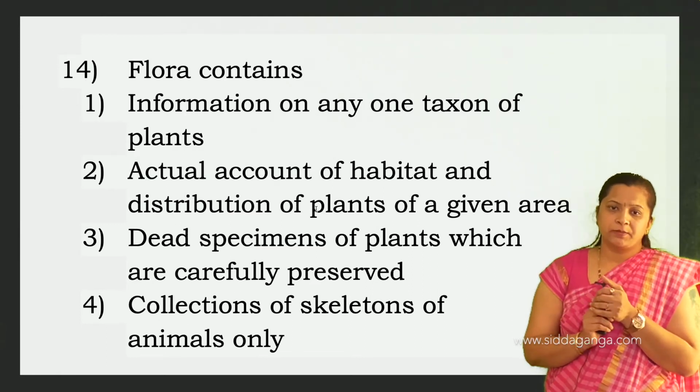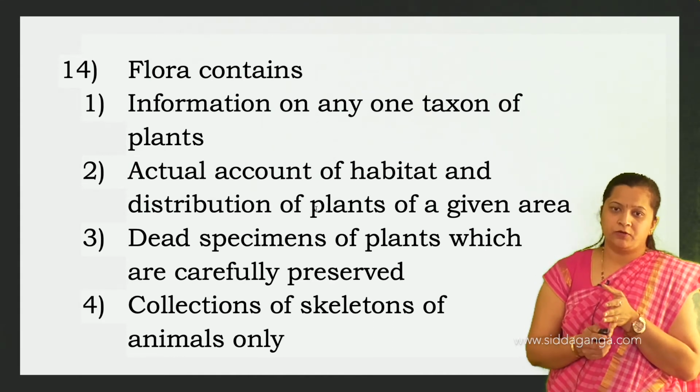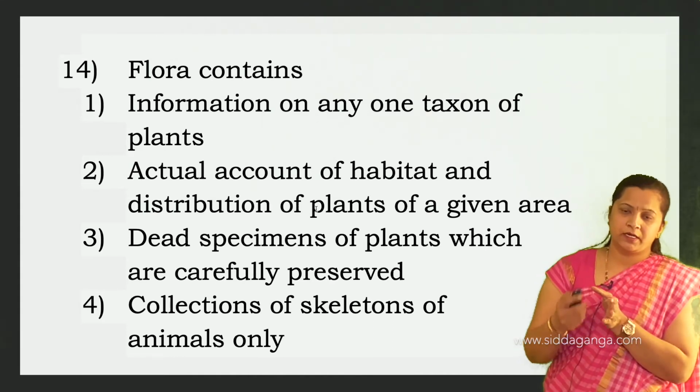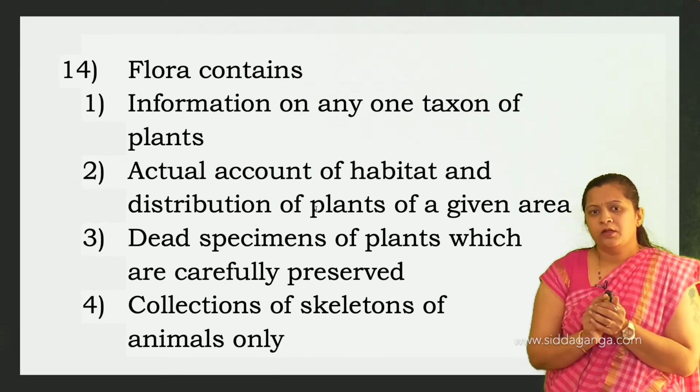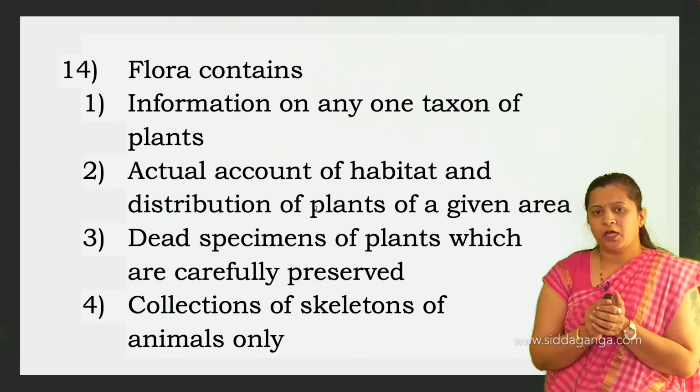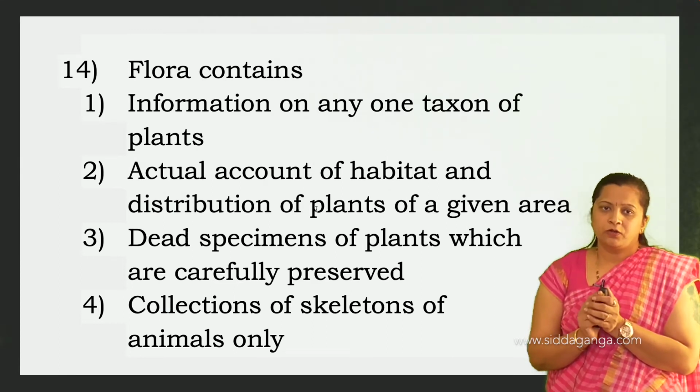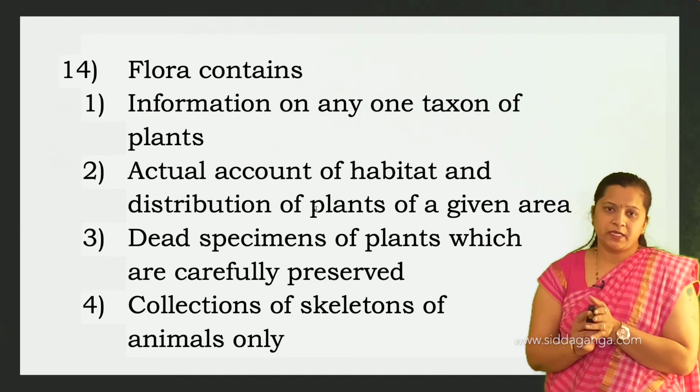If plant specimens are dried, pressed and preserved on herbarium sheets, that forms a herbarium. And collections of skeletons are of animals only. So flora is a taxonomical aid.